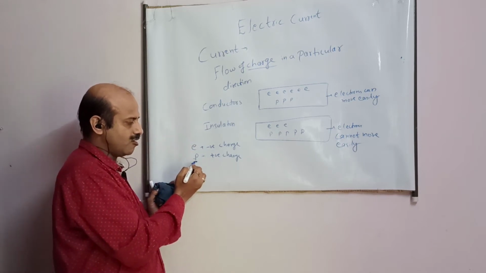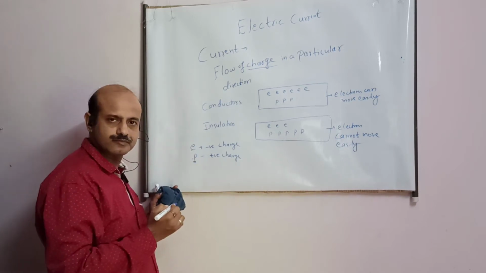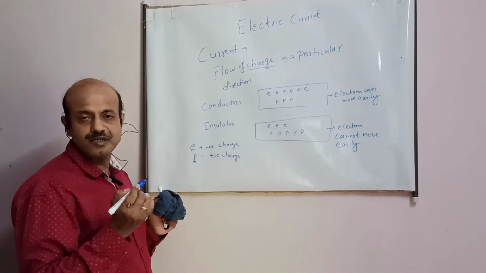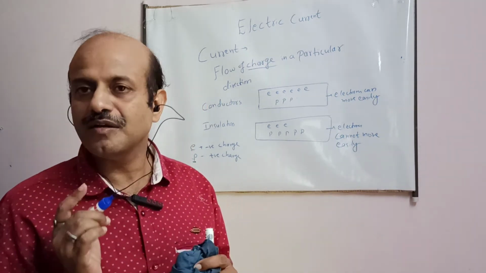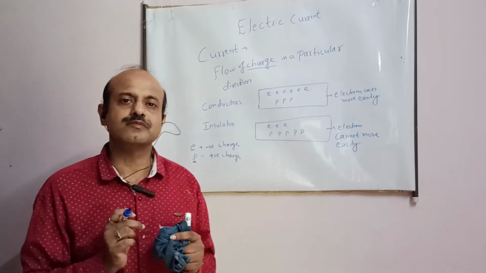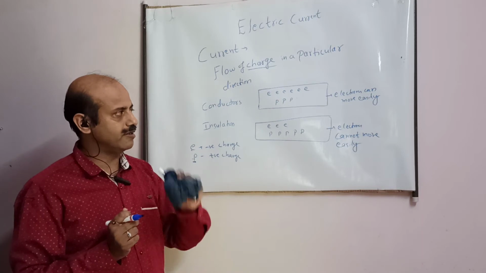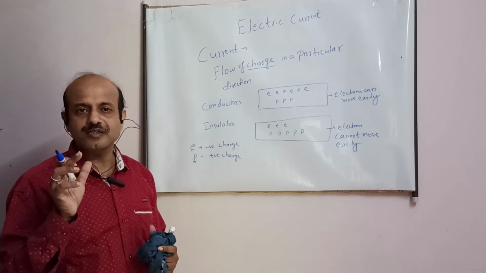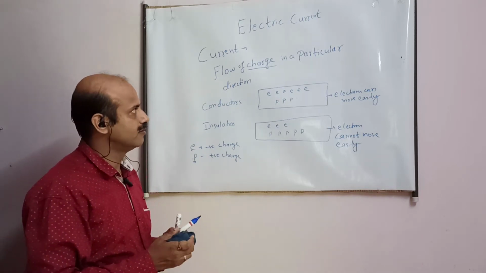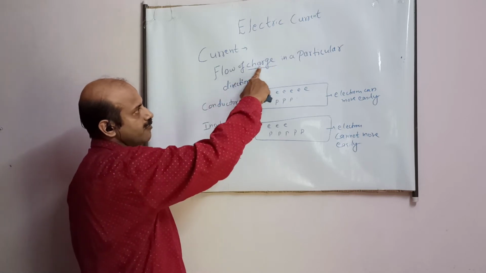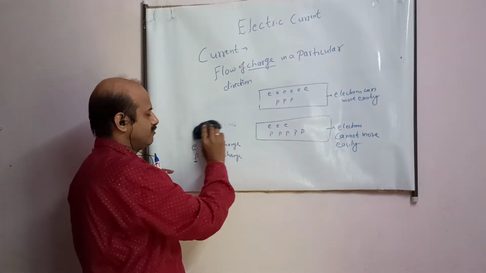This is fixed, it cannot move, this will start moving. This is what is done in a cell. A cell applies electrical force on the electrons. And these electrons start moving in a particular direction. That is known as current, student. So now you understood the meaning of this sentence, flow of charge in a particular direction.